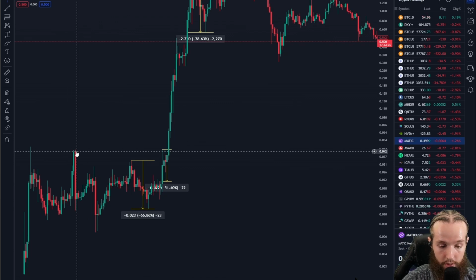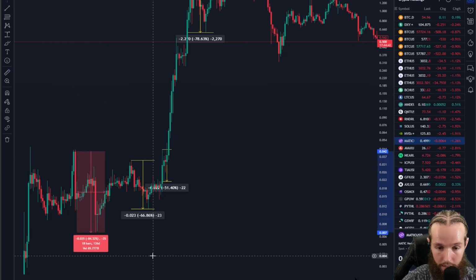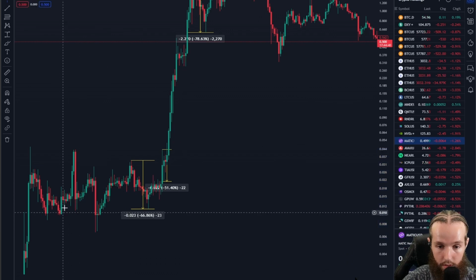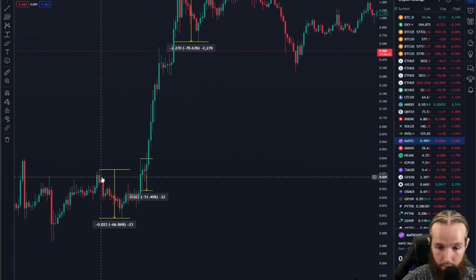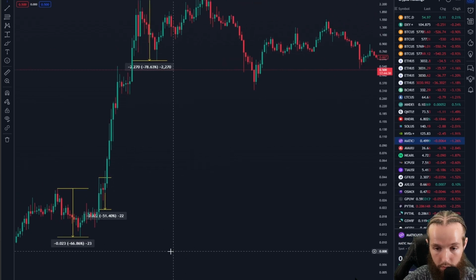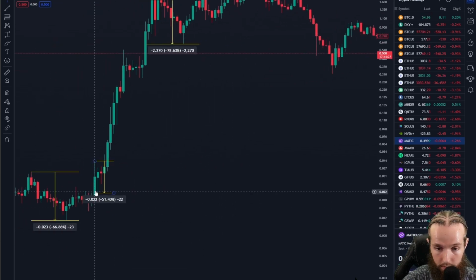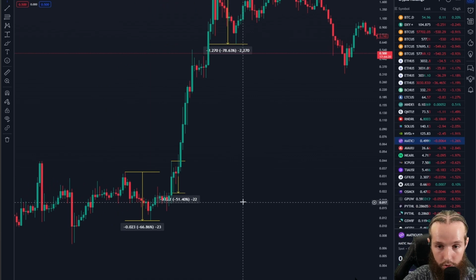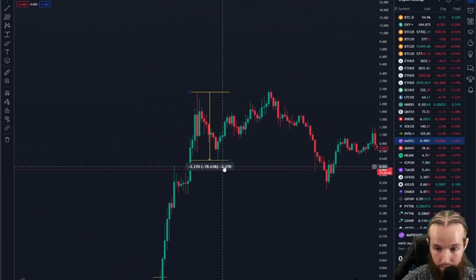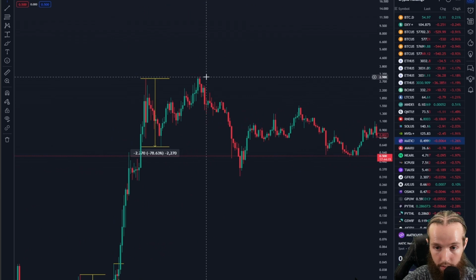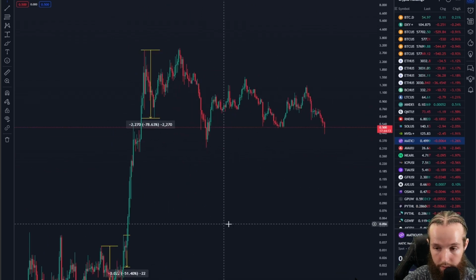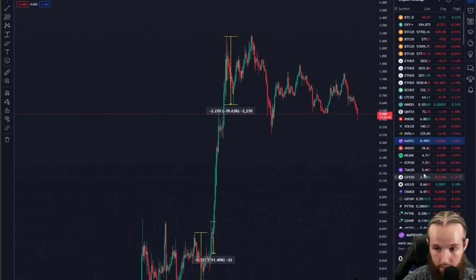I didn't even measure this, but let's do a quick measurement. Top to bottom, that's an 84% drawdown, with a minor pump in between. Then we get to here. This is a COVID drop. That's why I didn't measure it. Anyway, we get to here, 66% drawdown in November of 2020. Then here, similar kind of in a real quick short span, we came up, we came down, and we even closed back up, but 51% drawdown. Big pump up, 78% drawdown, and then finally it peaked out at $3 essentially, right around $3. So that's Matic, another example.